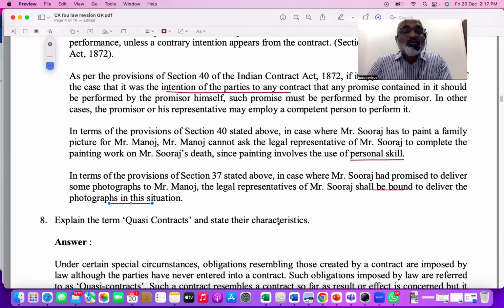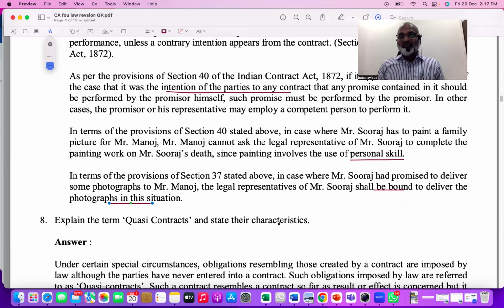If the contract is not personal in nature, he himself can perform, his agent can perform. If he dies, his legal representative can perform. If he becomes insolvent, his official assignee can perform. Even performance of the contract, as long as it does not involve personal skill, even a third party, a stranger, can perform. I repeat, a stranger can also perform. A stranger to the contract cannot file a suit, but a stranger can perform the contract as long as the nature of the contract is not personal.